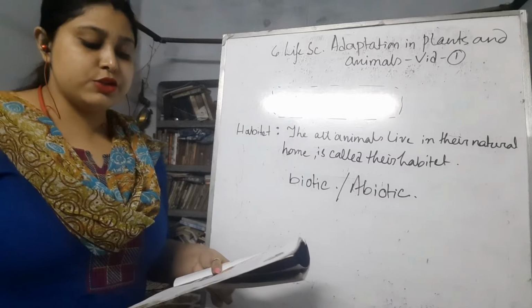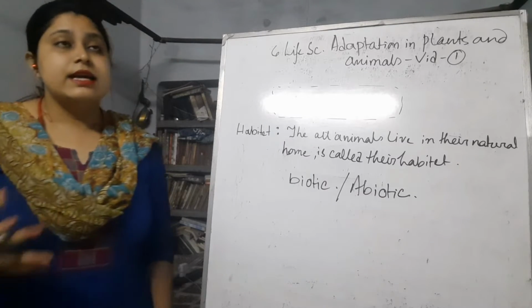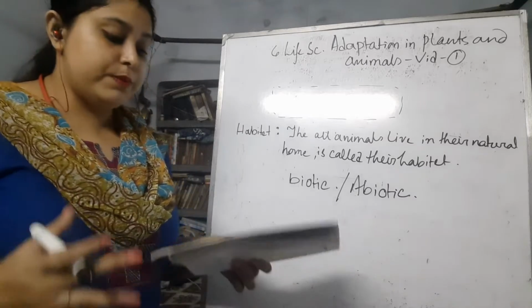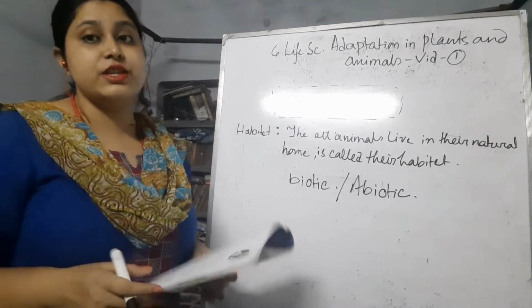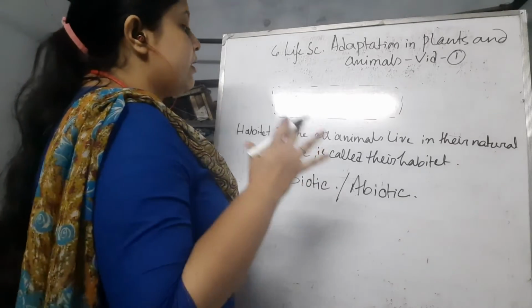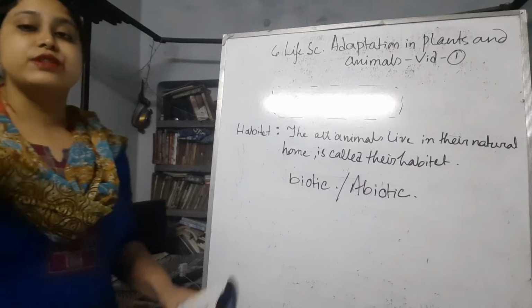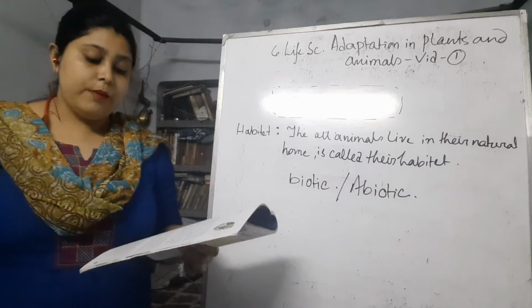The habitat should also have abiotic components like proper temperature, proper humidity, and plenty of oxygen. These are all the abiotic components usually needed in a habitat for any special animal or plant.